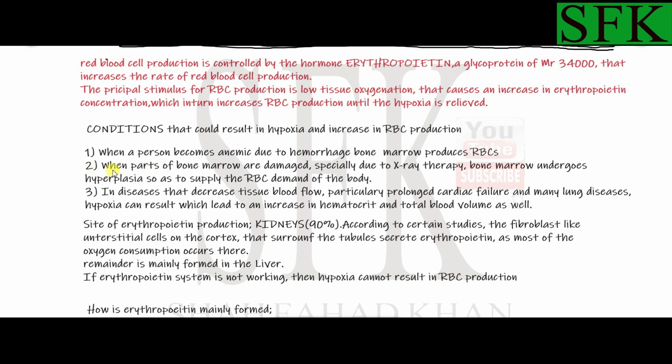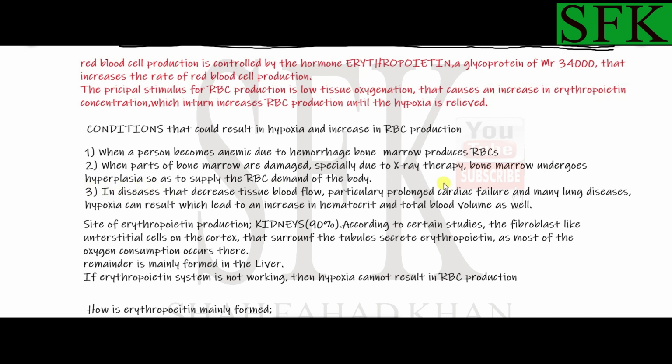The second condition in which hypoxia may occur is when parts of the bone marrow are damaged, specifically due to X-ray therapy, because X-rays are ionizing radiation and might damage some of your red bone marrow, which is responsible for the production of red blood cells. So the remaining bone marrow left after the damage undergoes hyperplasia.